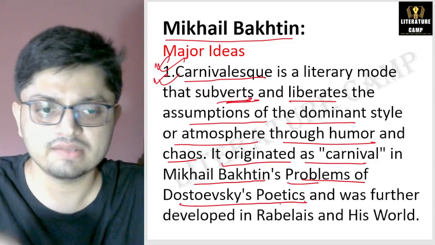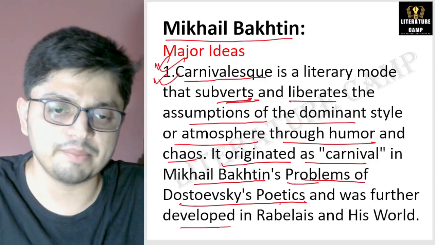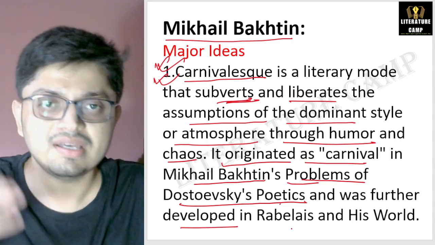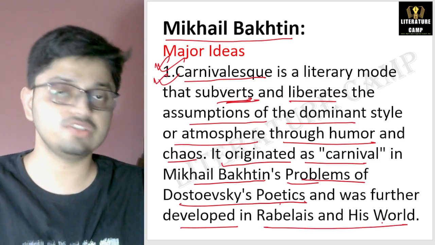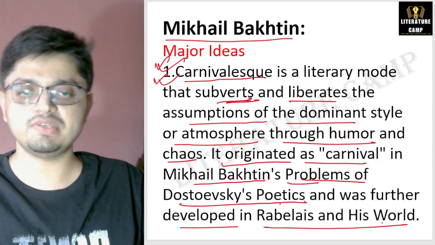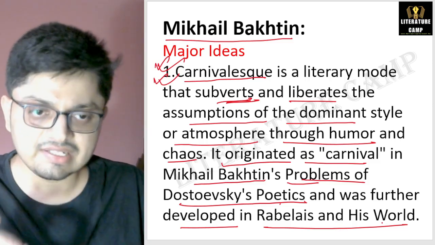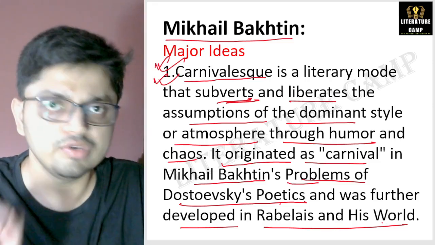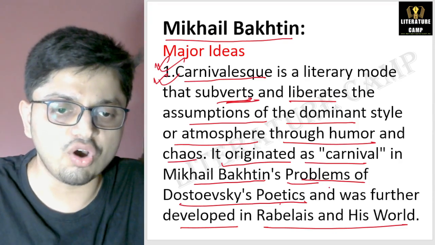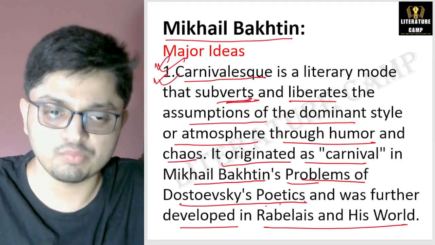Later on, this concept was further developed by him in another work, Rabelais and His World. This question also can be asked. Let me make it clear. Firstly, he originated this concept of carnivalesque in which work? In Problems of Dostoevsky's Poetics.